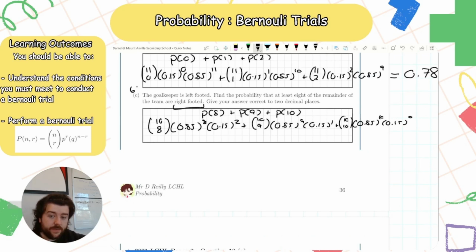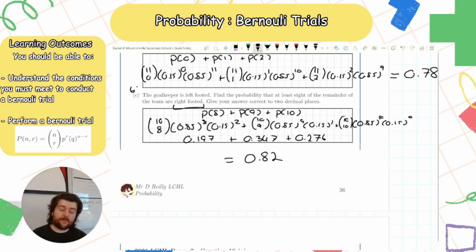This is equal to 0.197 plus 0.347 plus 0.276. And in total, that means 0.82. So 82% chance that at least 8 of my remaining players are right-footed.